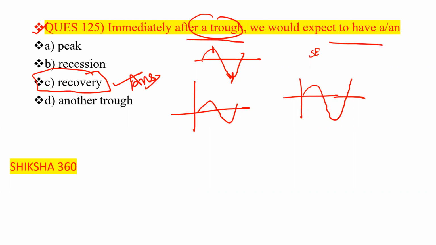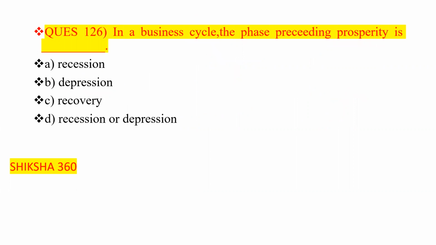Now move to the next question. In the business cycle, the phase preceding the prosperity is recession, depression, recovery, or recession or depression. Clear? So in a business cycle, the phase preceding the prosperity, which phase is it? It is the recovery.